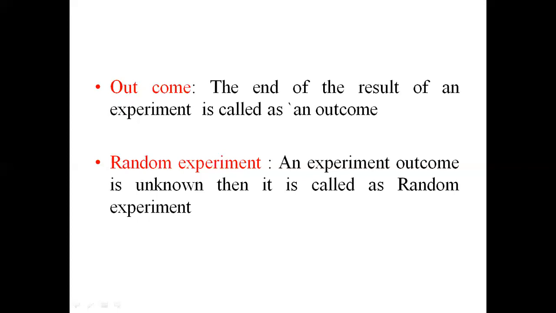Before completion of the experiment, we don't know the final output of the experiment, so it is named a random experiment. Before completion of an event, if we don't know the output of that particular event, then it is called a random event.